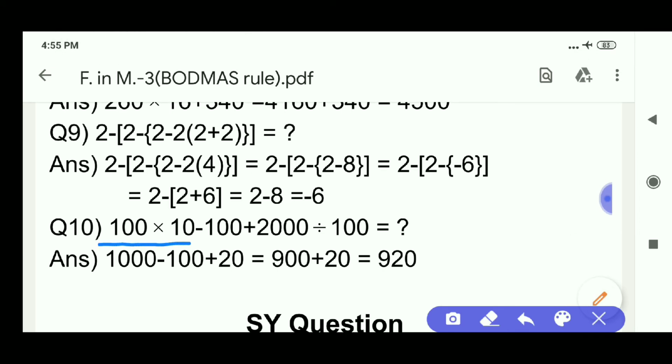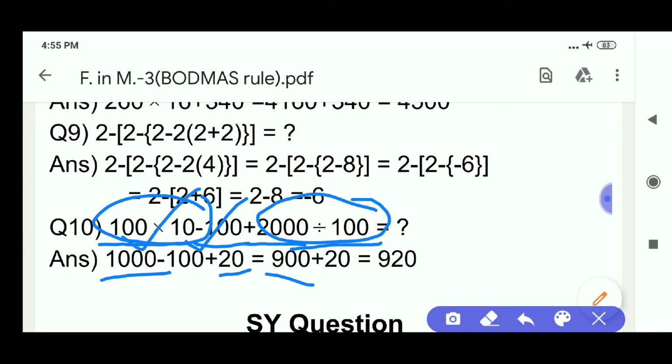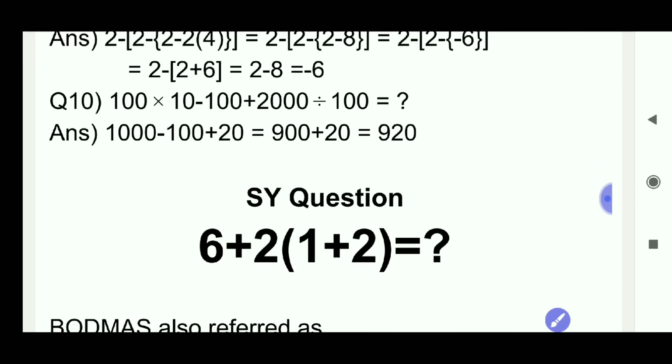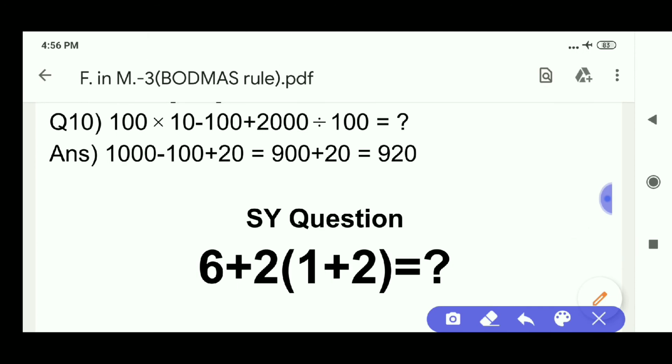100 into 10 minus 100 plus 2000 divided by 100. Here division first. Its answer is 20. 100 into 10 is 1000. Now it is 1000 minus 100. 900 plus 20 is 920. Students, it is your homework. Solve your question. Solve yourself. What is the question? 6 plus 2 into 1 plus 2.